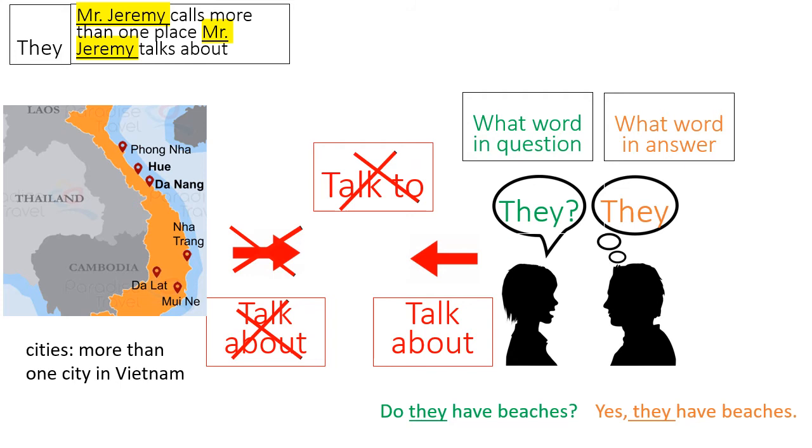They is the what word in the question, then they is the what word in the answer. Yes, they have beaches, talking about these 3 cities. Okay, so they can also be more than one place or more than one it.